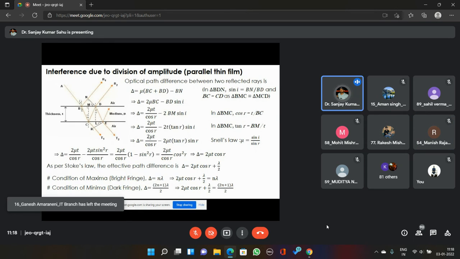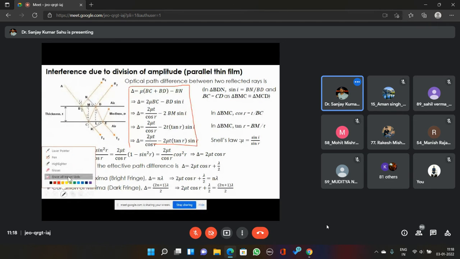So what we have to do in the next class, you just need to come with a little prior preparation of these two slides. What are these slides? Here we are discussing, if we are going to generate two coherent sources by the process of division of amplitude, by using a thin film, then what will be the phase difference or path difference between the first reflected light and second reflected light?